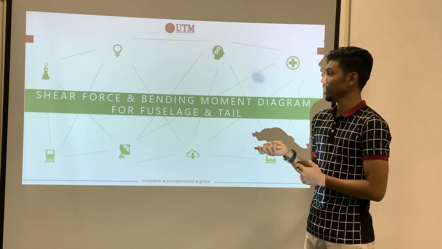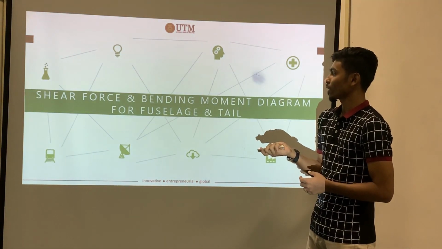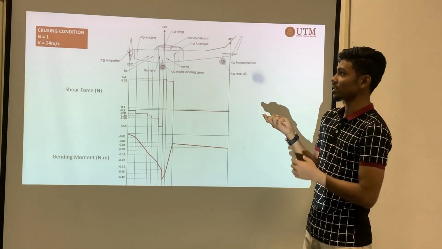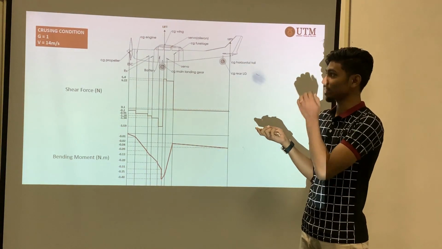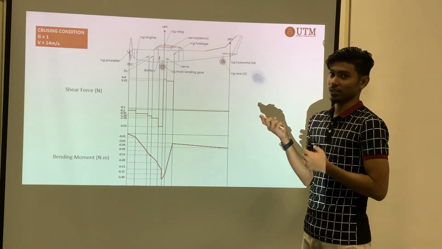So in the shear force and bending moment diagram, as we can see, this is the condition we take as the cruising condition while the aircraft is in the air.